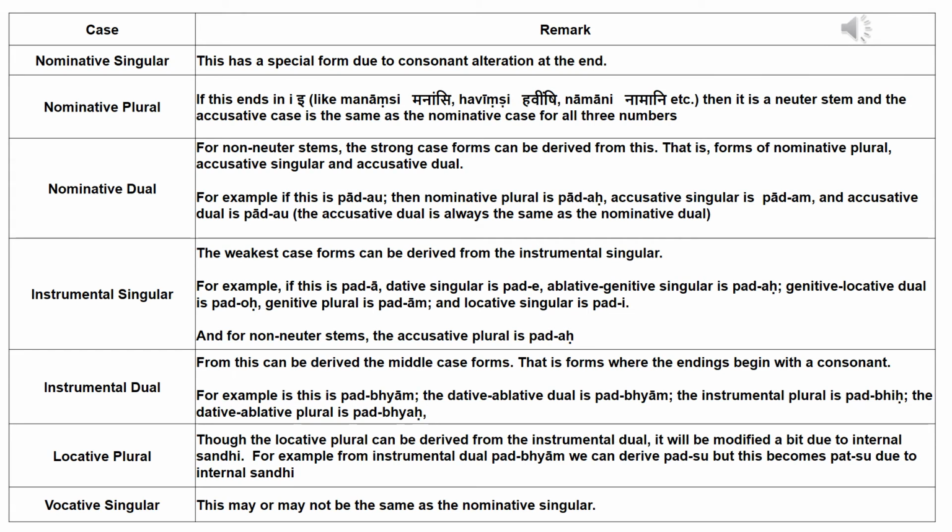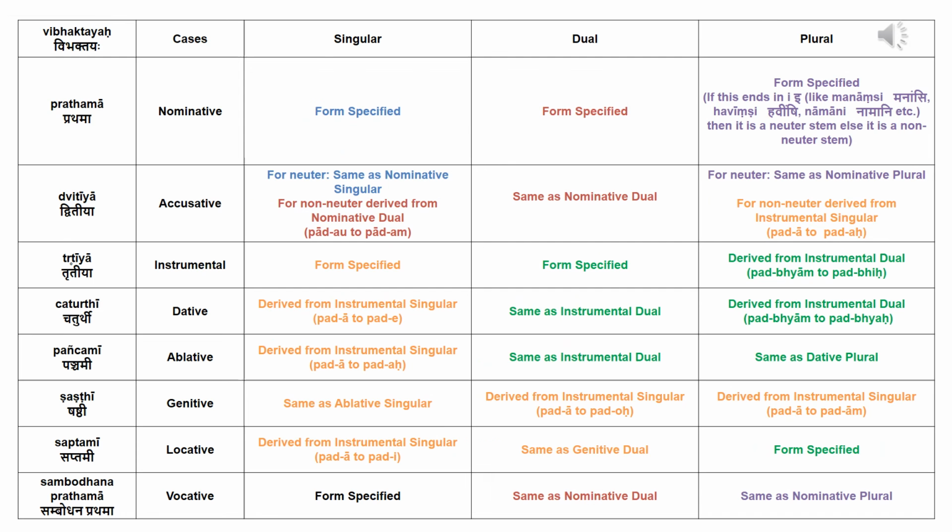Please go to oursanskrit.com to the reference section where I have given the paradigms for the consonant ending stems. For each stem, I have given only the cases shown here. The other cases can be derived from these. Lesson 7 in oursanskrit.com gives details on how to derive the full paradigm from what is given. Using this table, the full paradigm can be derived.